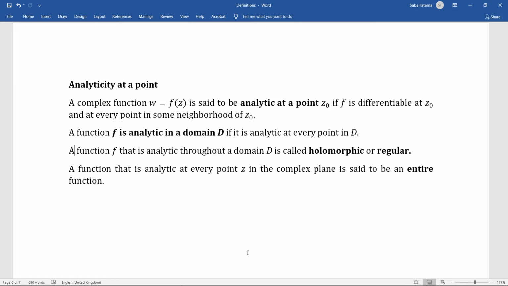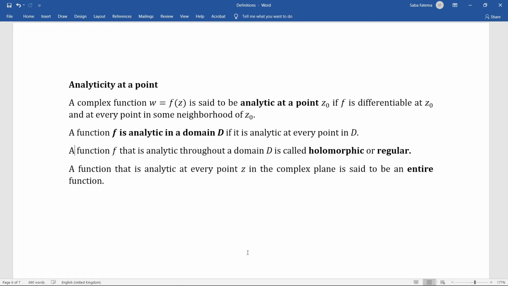A complex function f of z is said to be analytic at a point z0 if f is differentiable at z0 and every point in some neighborhood of z0. It means a function f of z will be analytic at a point z0 if it is differentiable at that point and it is also differentiable in the neighborhood of that point.